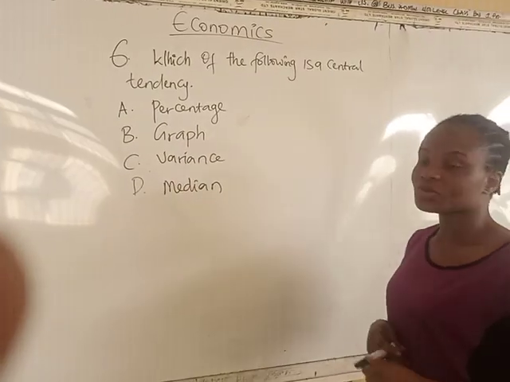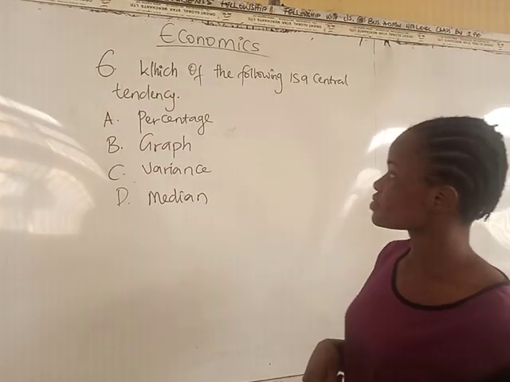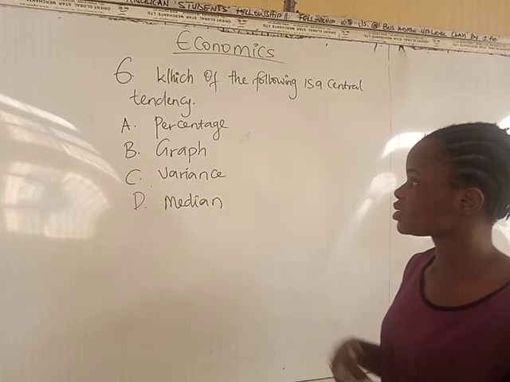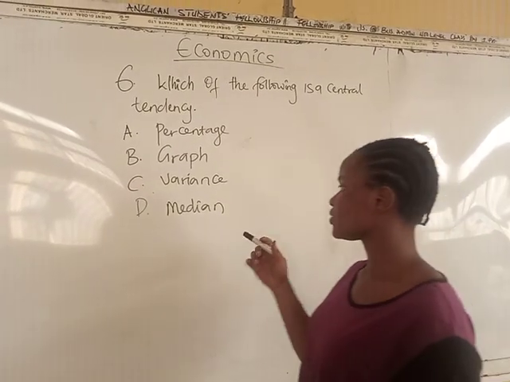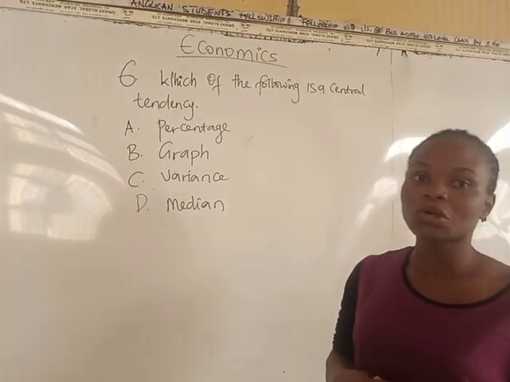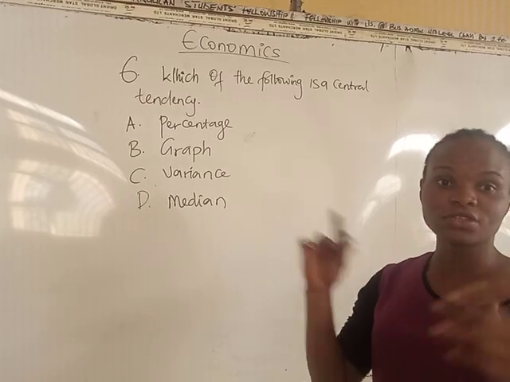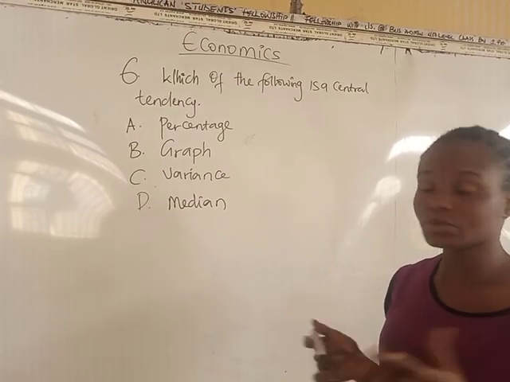Now we go over to question number 6. Which of the following is a central tendency? A, percentage, B, graph, C, variance, D, median. Percentage is calculated with 100. Graph is drawn in a graph book.